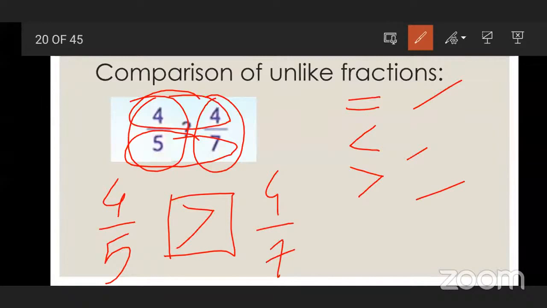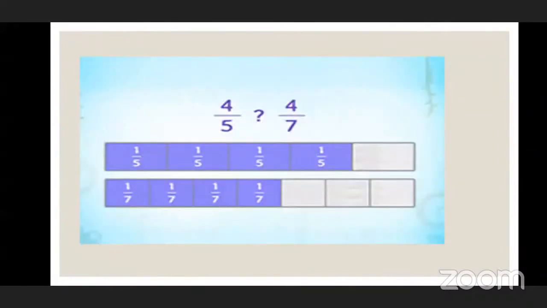Very good. Third one. Now see how we can compare when unlike fractions are there: 4 upon 5 and 4 upon 7. Fractions here have the same length and same breadth. But what is the difference?